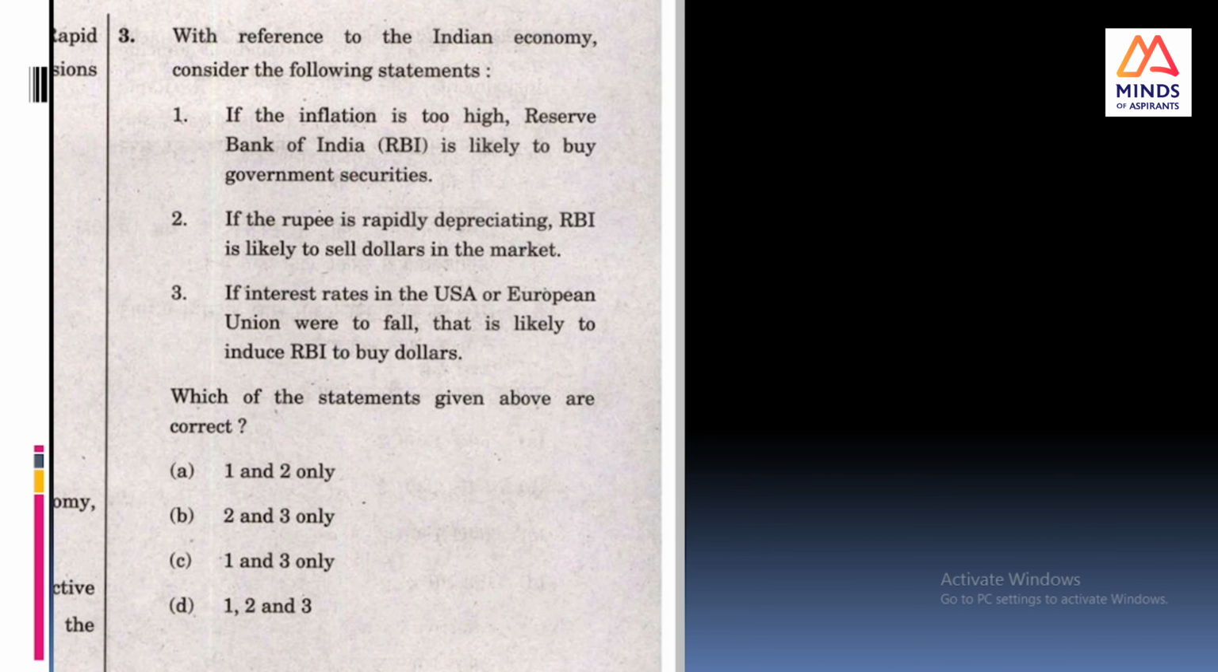This is the concept. Now coming back to this question, if the inflation rate is too high, the RBI is likely to sell the government securities. It will not buy, it will sell the government securities. So if the RBI sells the government securities to the people, what will people do? People will give the money to the RBI. Thereby the market supply will be reduced. Right? So this statement is wrong. Thereby, if you eliminate this option 1, you will have only one option remaining, which is B.